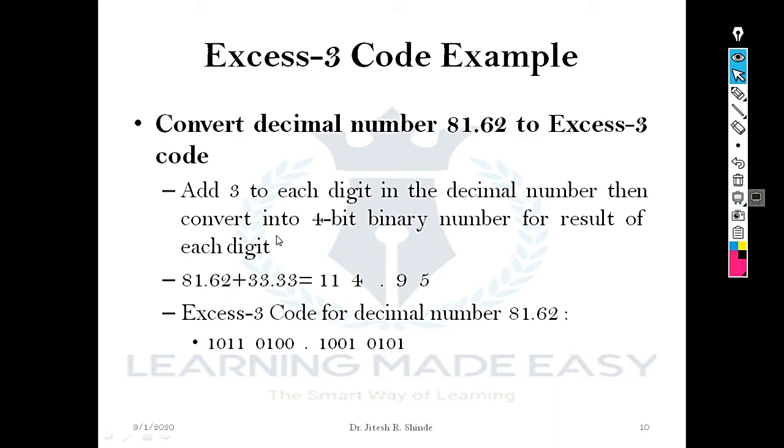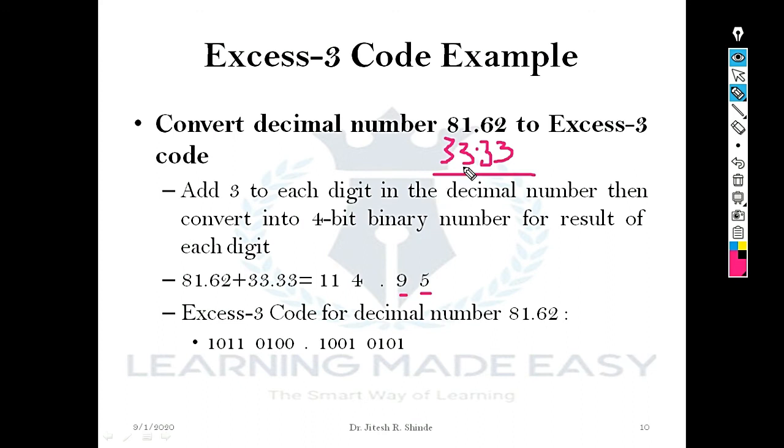Now let's go with the example listed in the slide: 81.62. Here, to each digit, what do we need to add? We need to add 3, so 33 around the radix point. What will we get in the answer? 2 plus 3 is 5, we got 5 here. 6 plus 3 is 9, we got 9.